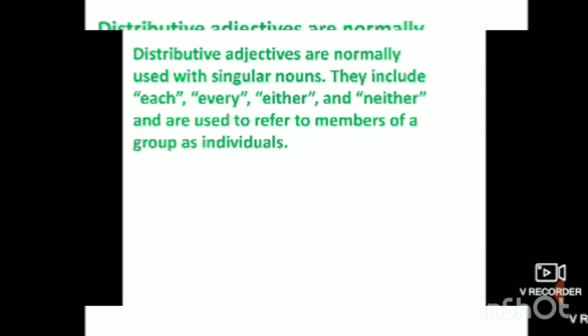I will repeat it for you again. They include each, every, either, neither, and are used to refer to members of a group as individuals.